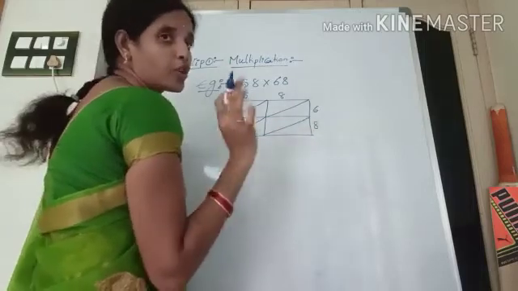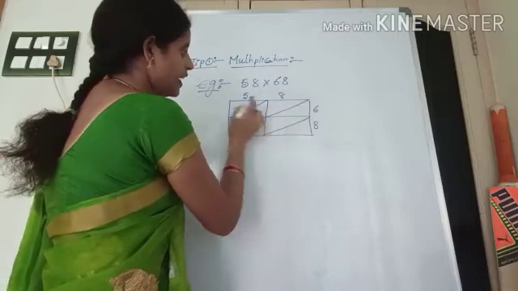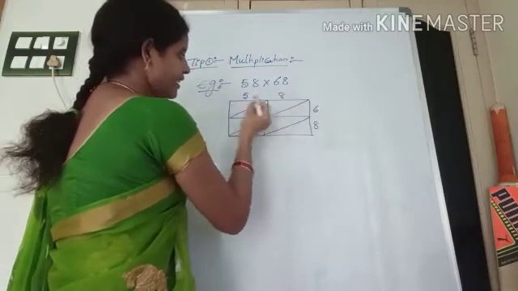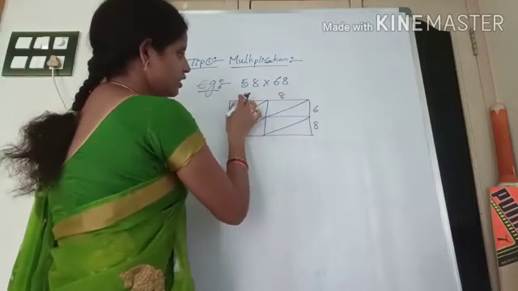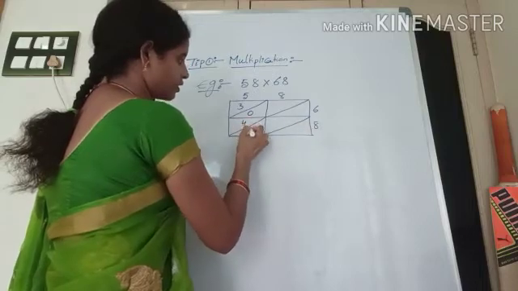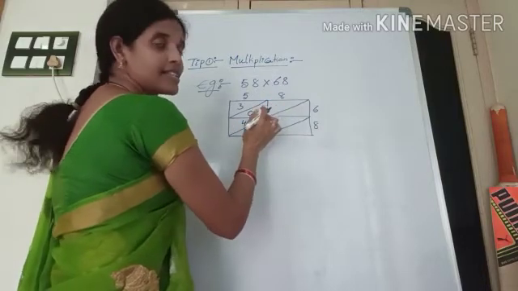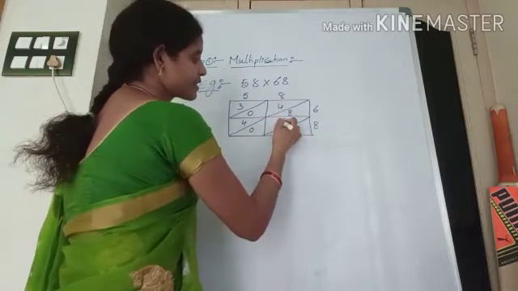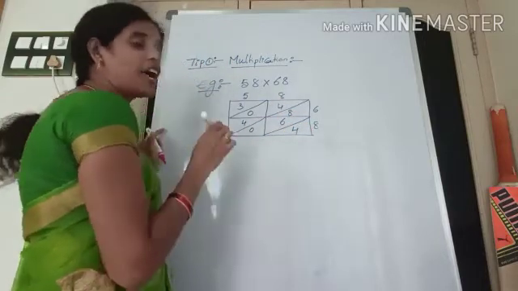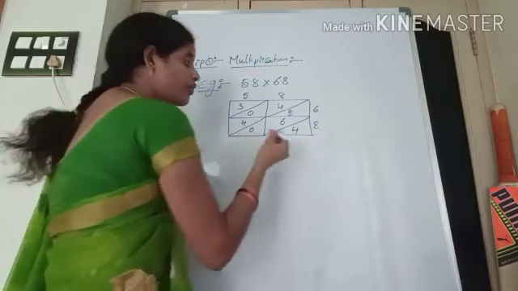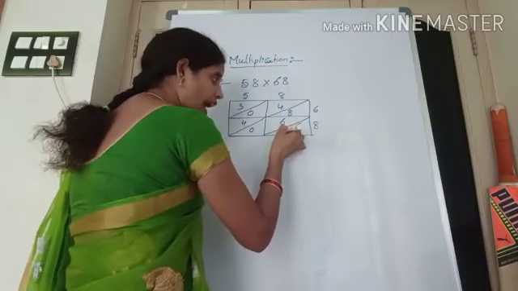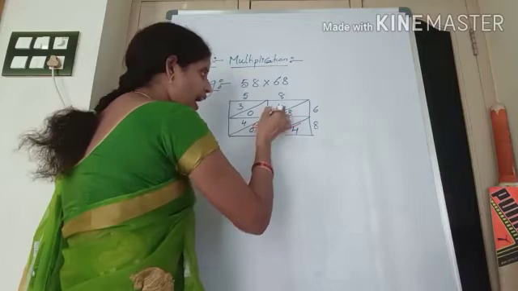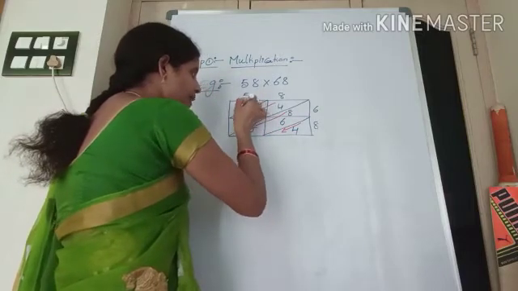And next what you have to do is, you have to multiply. Okay? So, 5 6s are 30. 5 8s are 40. 8 6s are 48. 8 8s are 64. Okay? After that what do we have to do? We have to add according to the arrow mark we placed.